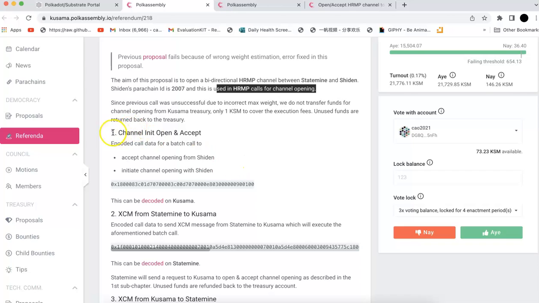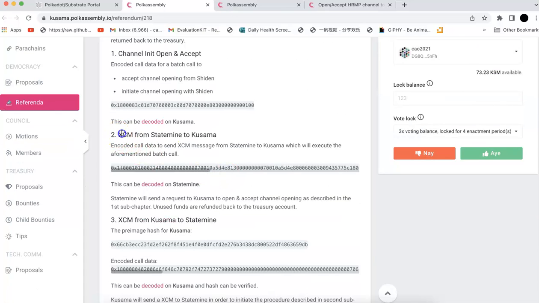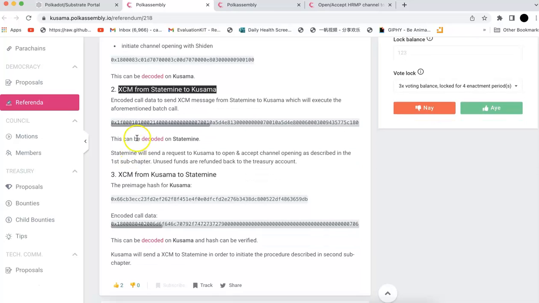And here is some detail you can check, including the XCM, which is a very powerful message format in Polkadot. They're going to use that, and you can also decode it on Statemine, so you can check that.